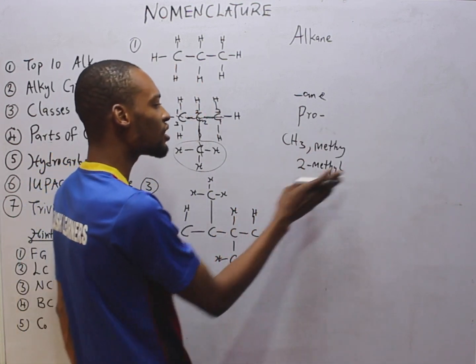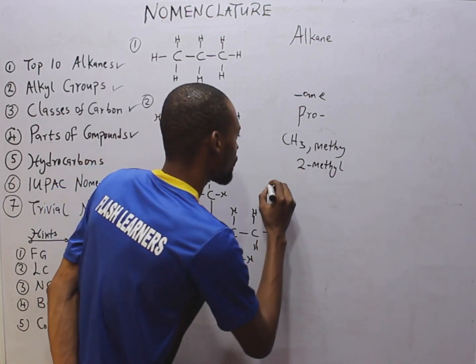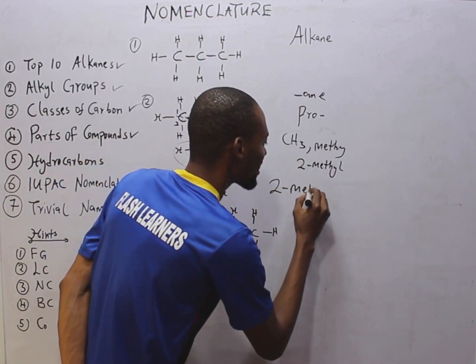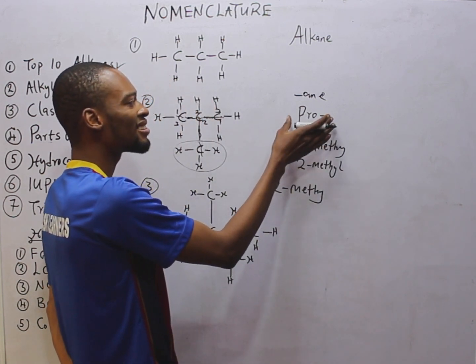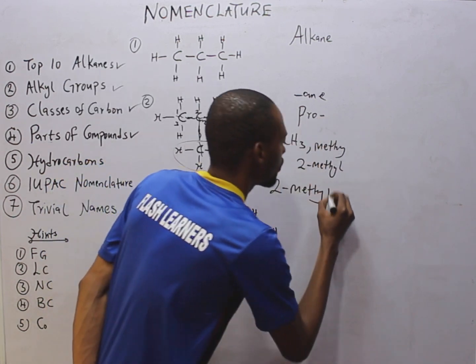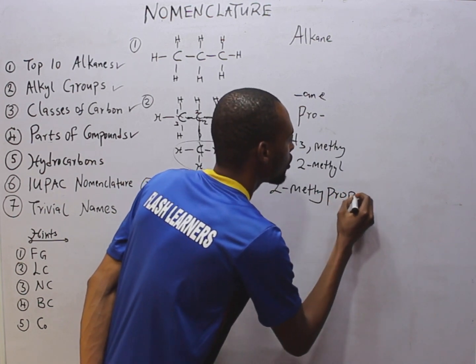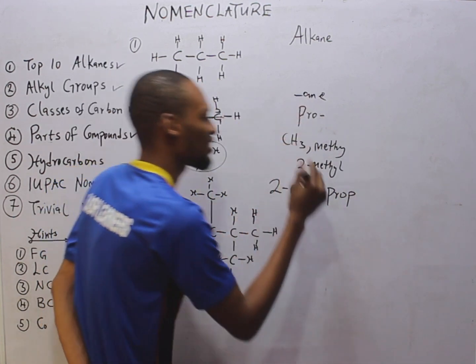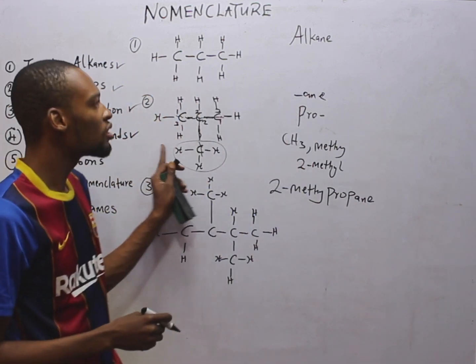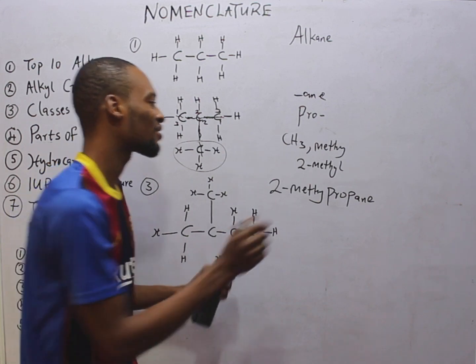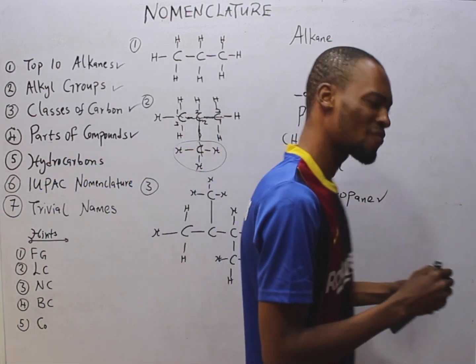So the complete name is, we bring out the attachment, methyl, then the chain, the prefix prop, the functional group alkane, ane. So this is simply 2-methylpropane. That is the name.